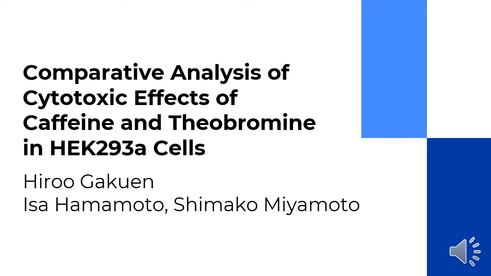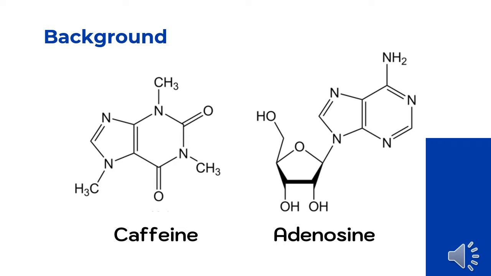in HEK293a cells. Caffeine is an adenosine receptor antagonist and is able to prevent adenosine, which is an inhibitory neurotransmitter that causes sleepiness, from exerting its functions. The chemical formula of caffeine is C8H10N4O2, and the chemical formula for adenosine is C10H13N5O4. Due to the similar chemical structure, caffeine is able to block the receptors of adenosine, preventing its activation. As a result, caffeine is able to make people feel awake and energetic.